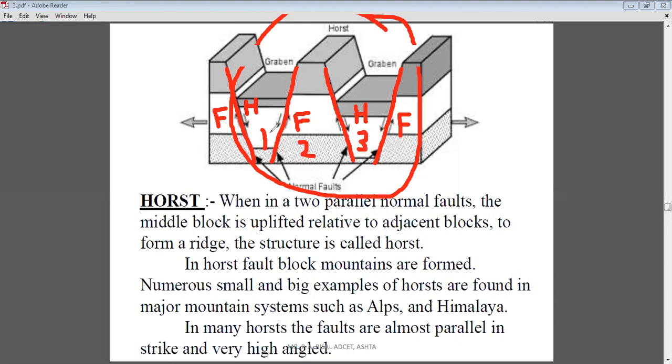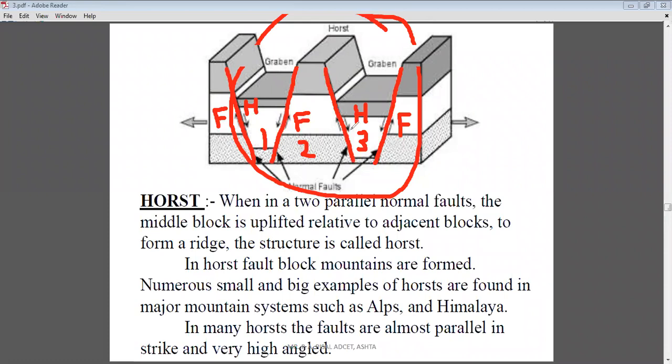Now what you see in these three blocks is that the middle block, that is the second block, is uplifted, and the side blocks, that is the first and third blocks, go in the downward direction, and the middle second block is uplifted.